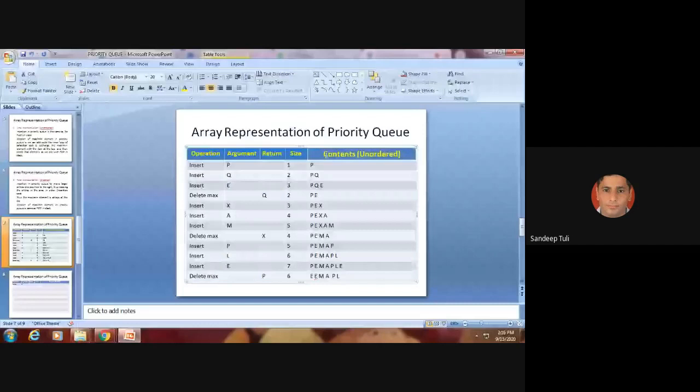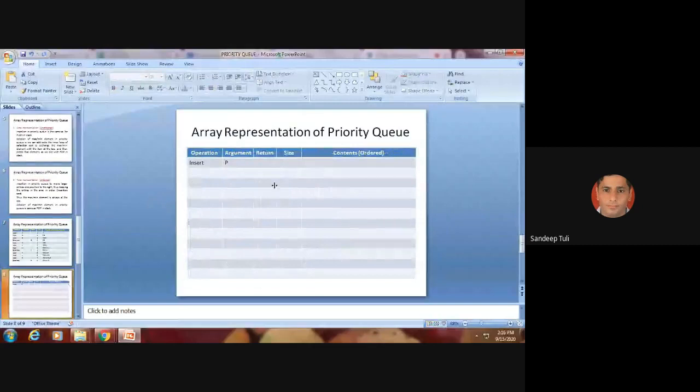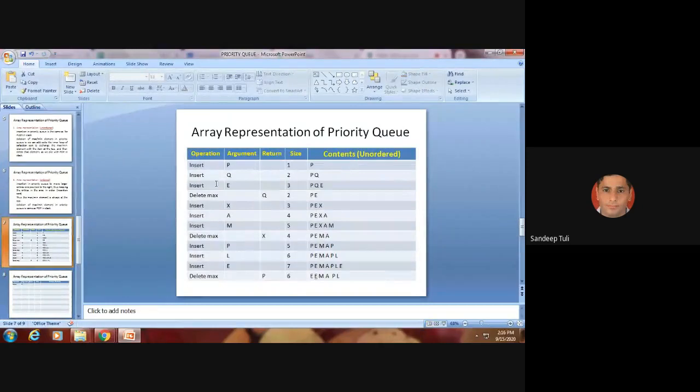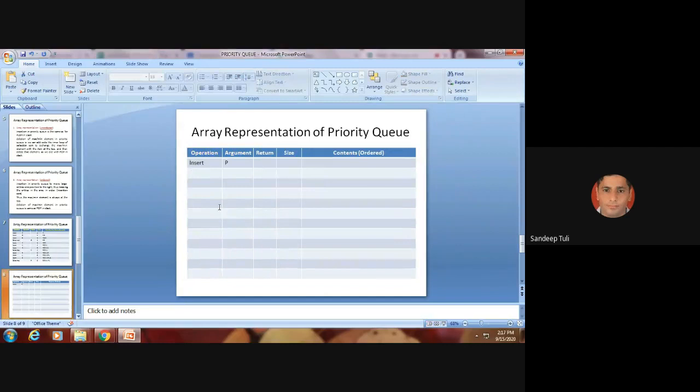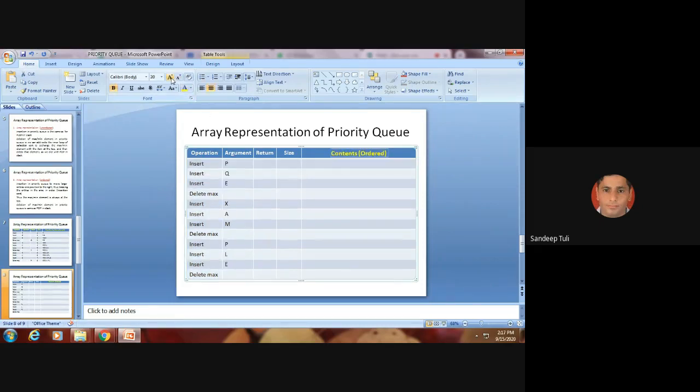So in this way, the maximum priority queue unordered works. Okay. Now we are coming on to ordered. Same example I am taking again. Now suppose I need to copy it over there. यहाँ मैं ये copy कर लेता हूँ. Now we will see how it works. Now see what it is actually. It is ordered. Yes or no? Yes, sir. Now you need to tell me what the output will be.